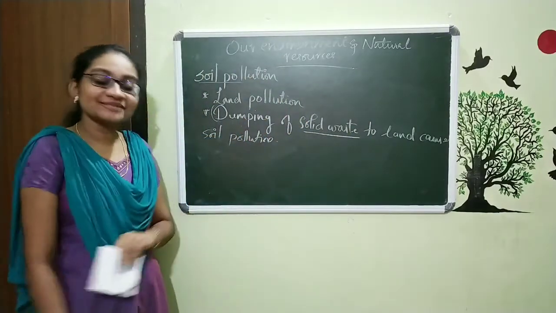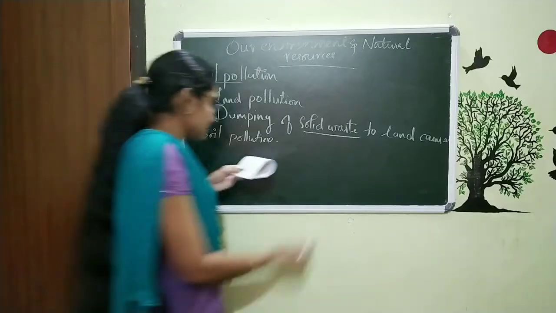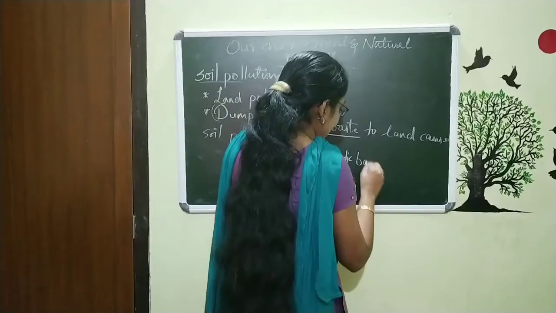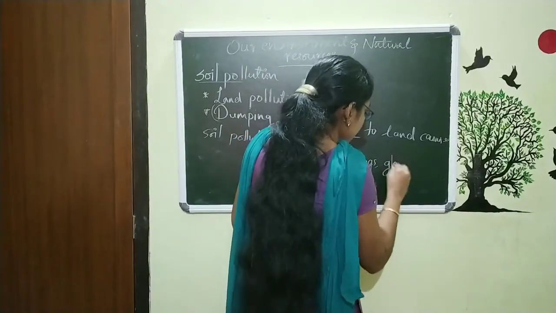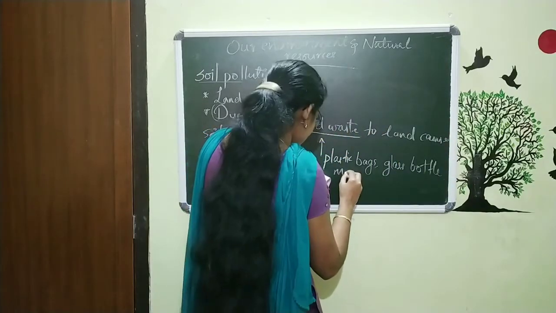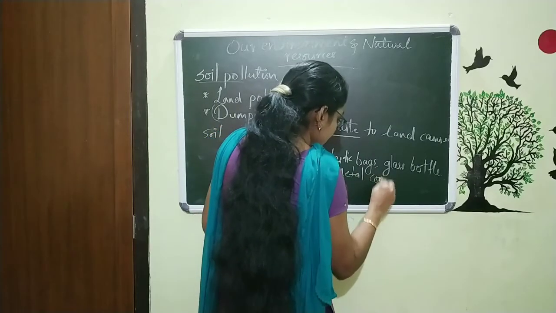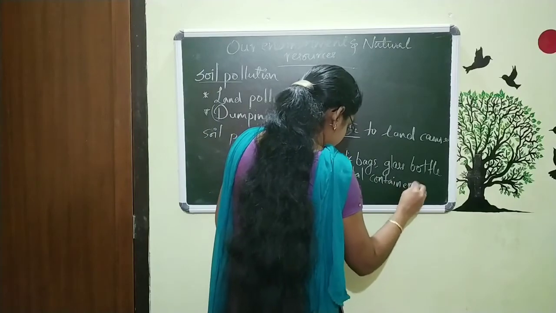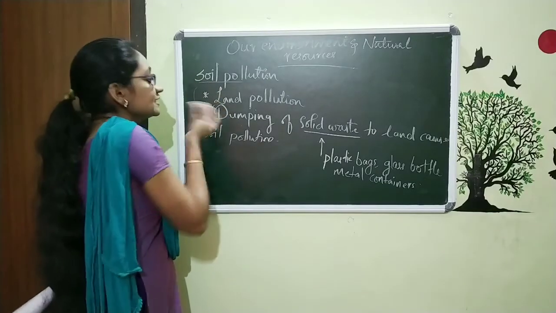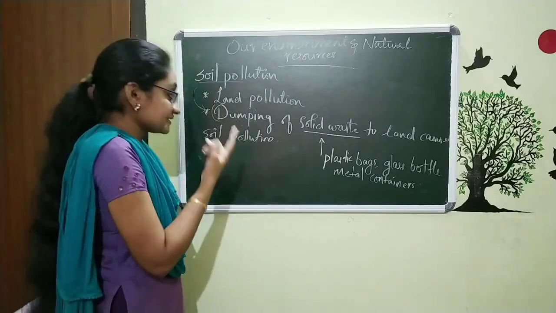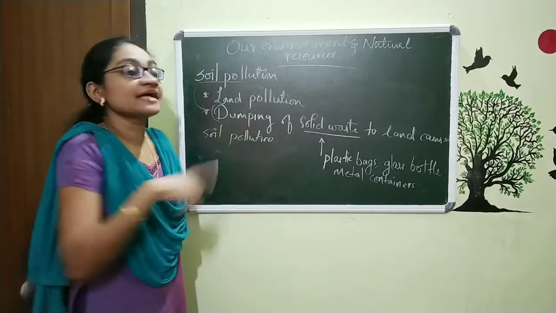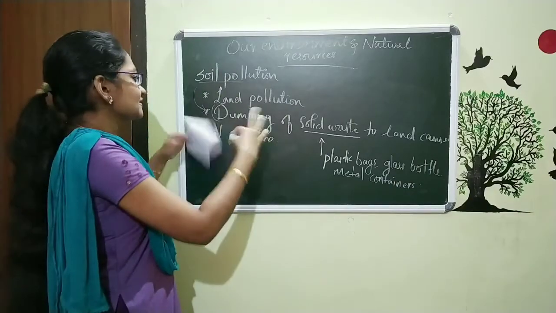What is this solid waste? Solid waste includes plastic bags, glass bottles, metal containers, etc. So we can say soil pollution is the dumping of solid waste like plastic bags, glass bottles, metal containers, all to land, and that causes soil pollution. So this is the simple definition.